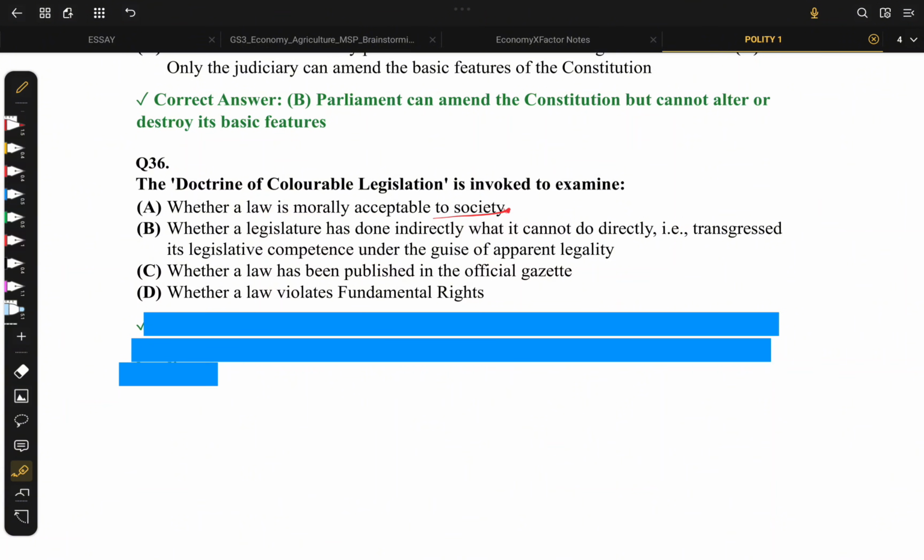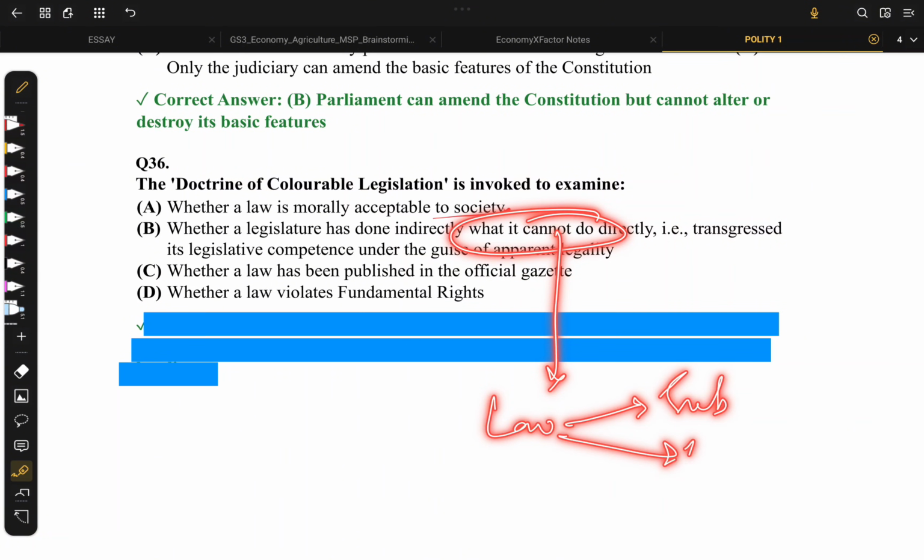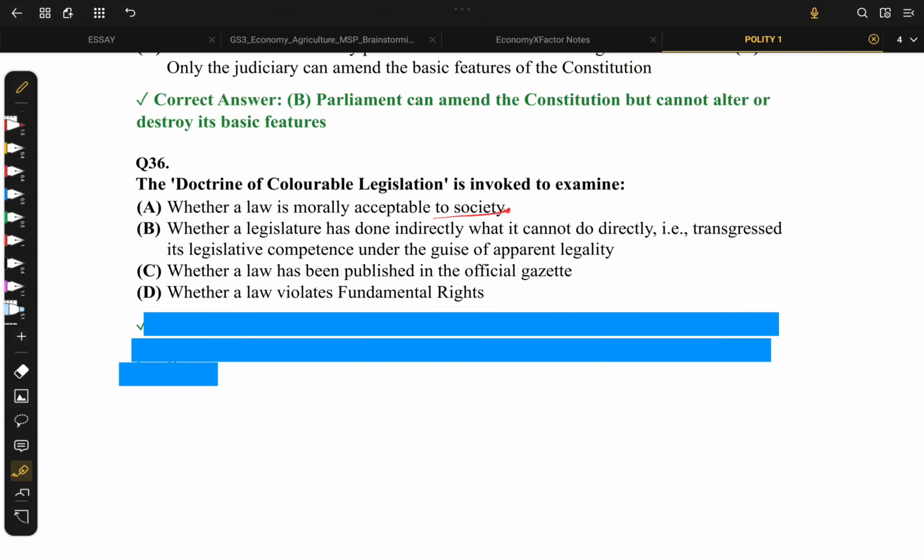To understand it clearly, one thing we need to know is that this doctrine of colorable legislation rests on a quote which says that what cannot be done directly cannot be done indirectly either. In the sense, the court looks at the substance of the law. If there is a law, there is a substance, there are rules. The court not only looks at the rules, but it also emphasizes the subject. So in that case, colorable legislation is option B.